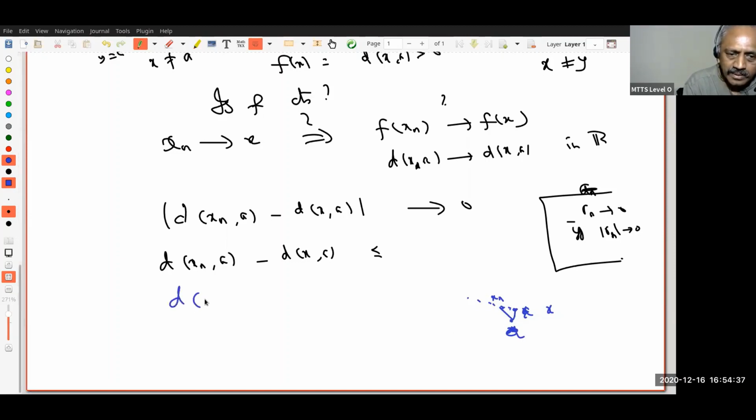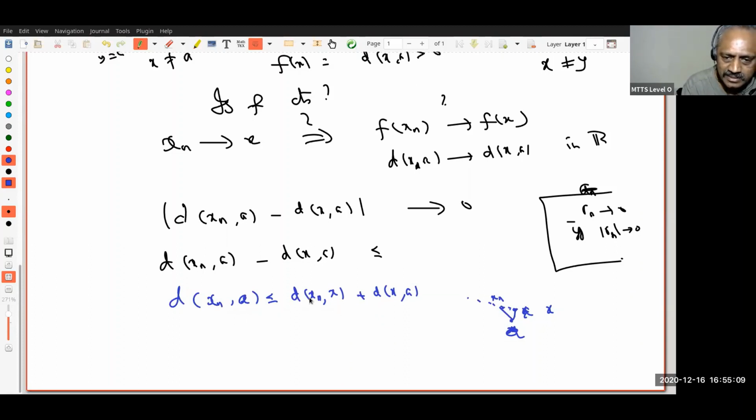What do I know? Are you with me? So distance between xn and a is less than or equal to distance between xn and x, which I know how to estimate because xn converges to x, plus distance between x and a. Do you understand this? This is always true. Now you see that I'm using the triangle inequality again. So what do I do?